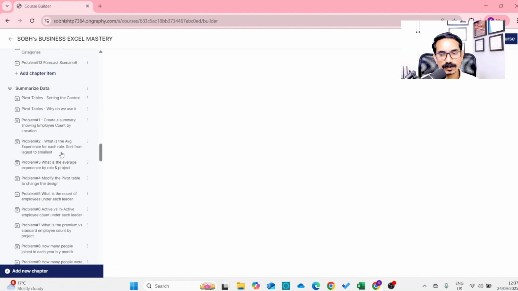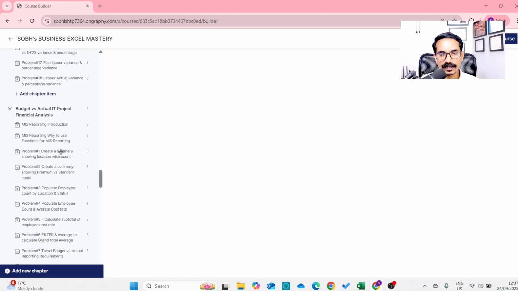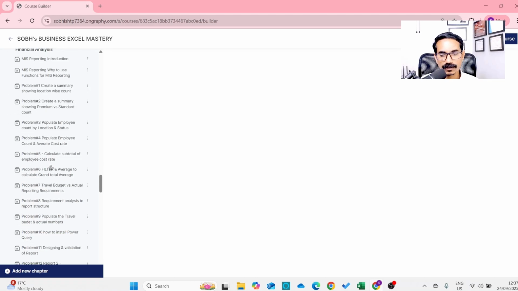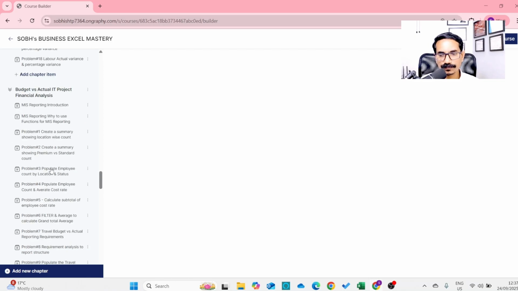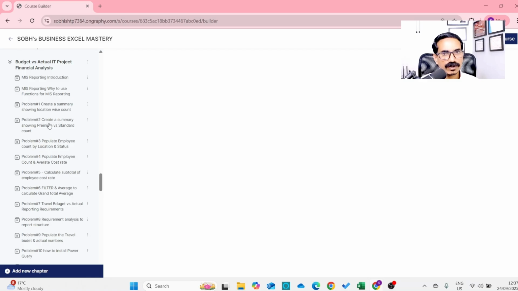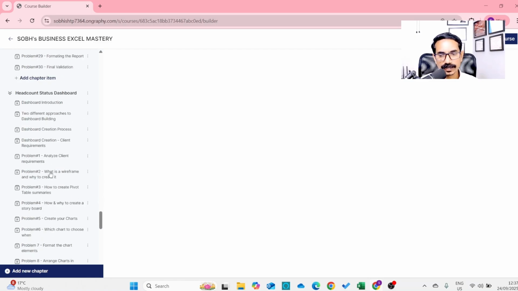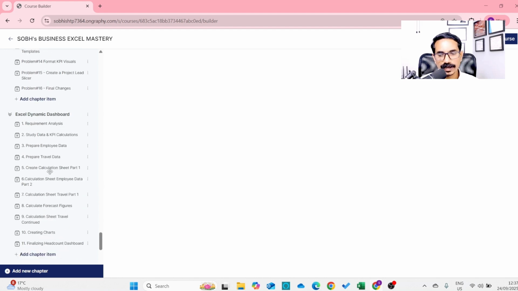And then you will learn how to summarize your data, okay? And then you will prepare a report, budget versus actual, IT project financial report. You start with reporting introduction, why to use functions. It is very, very practical how to approach the reporting. And then after reporting, you have the headcount status dashboard. You will build a dashboard, and then you will build a dynamic dashboard.